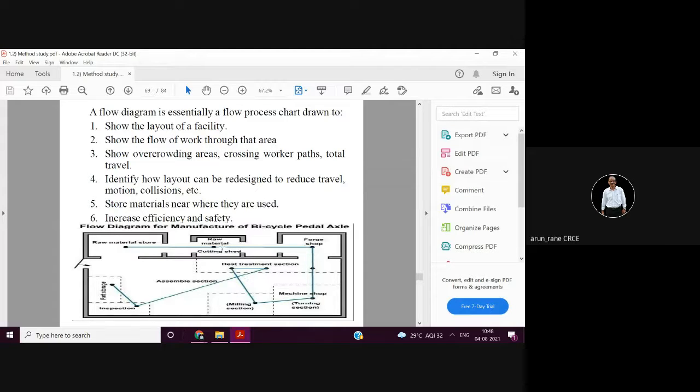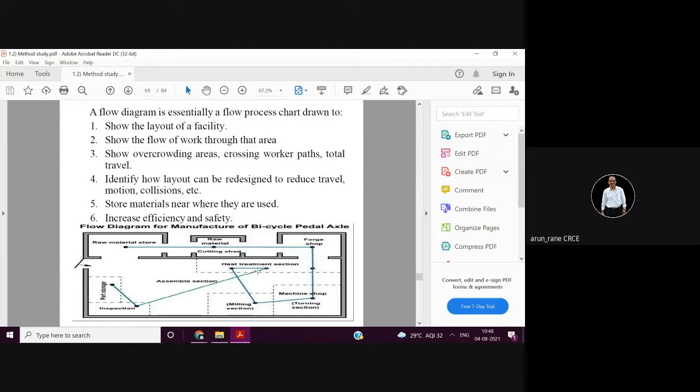Then from there it goes to the forge shop. Then these are all marked and measured. Then let's say it goes to the machine shop, which consists of, say, the turning section. Then from the lathe it goes to the milling section. Once it is milled, it goes to heat treatment for hardening. Now this is for a pedal axle. The axle, you know, is forged and turned. Then you have keyways to be milled. Then it goes for hardening and tempering.